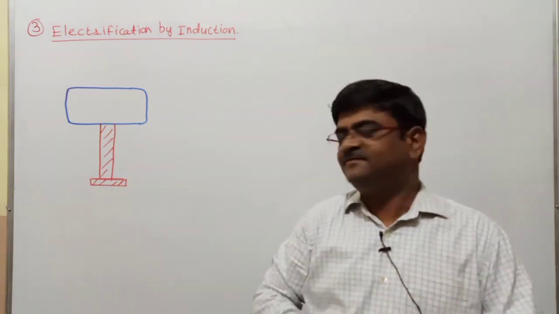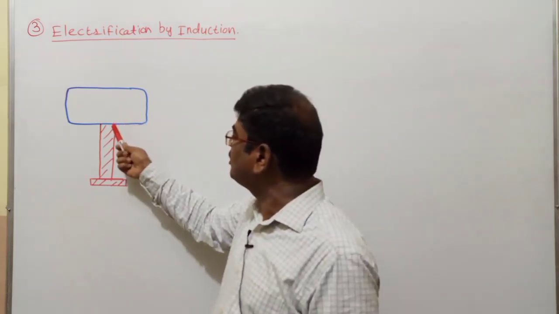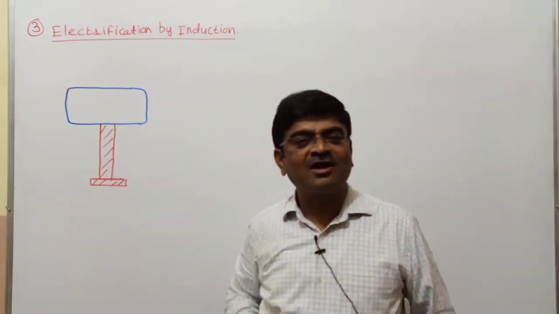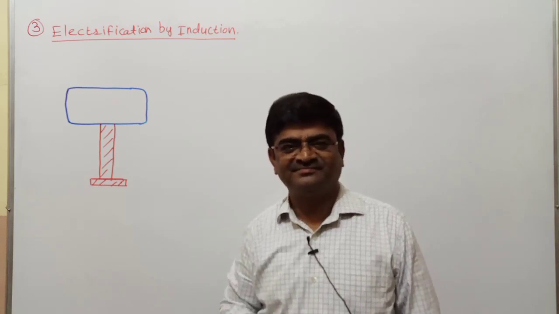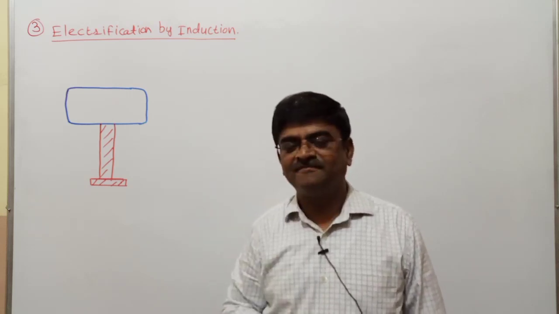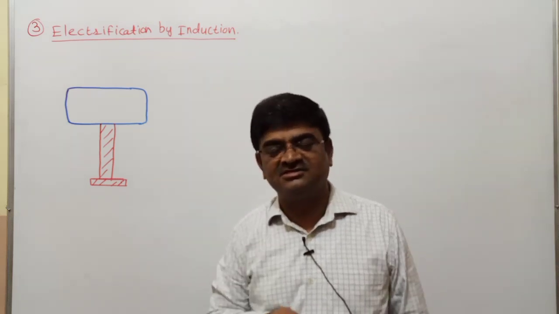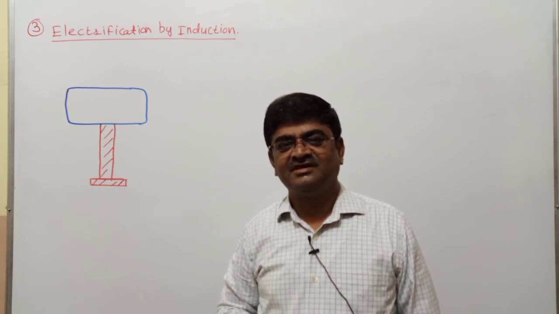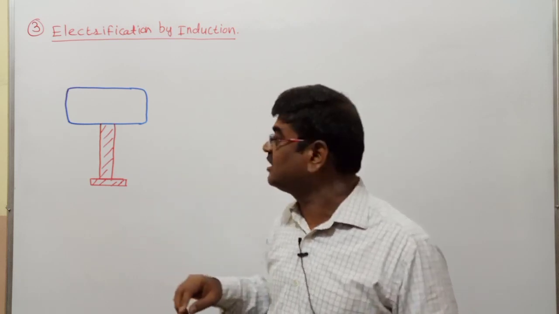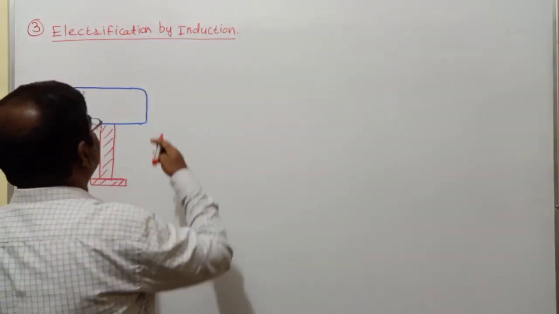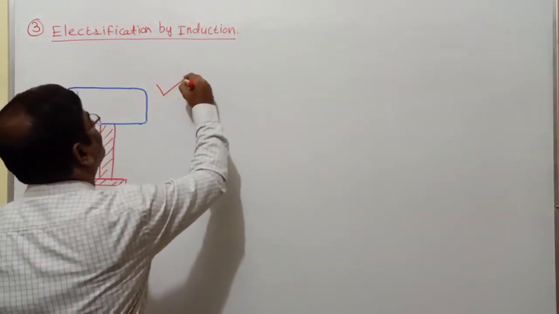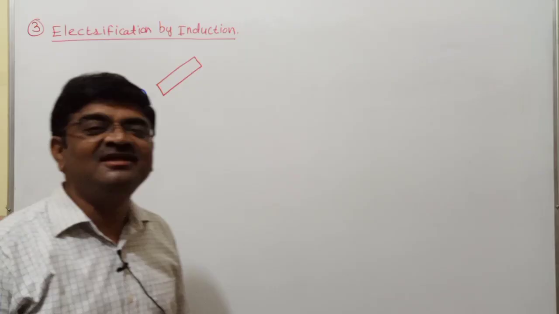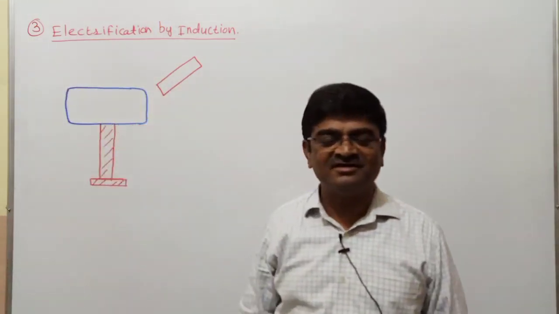After making that conducting body stand on the insulating support, I'll take one more body which is already charged, say a glass rod. And that glass rod, which is already charged, I will bring in the vicinity of this uncharged body.